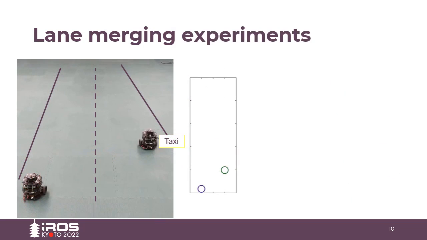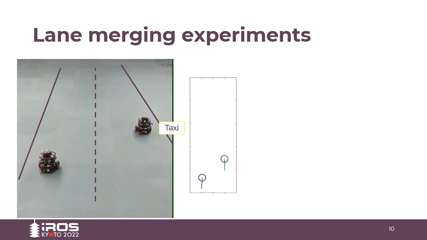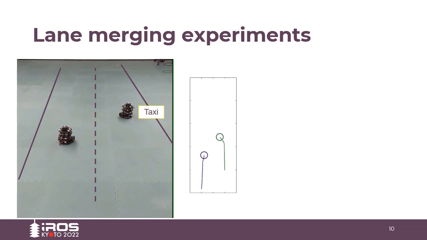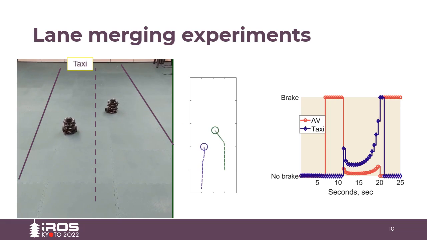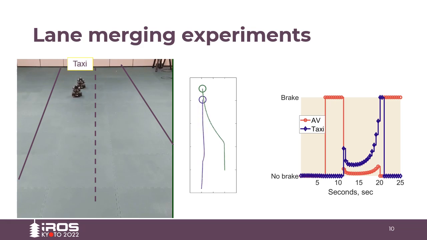This video shows a sample experiment with a forward trajectory followed by a lane change maneuver. We notice that the ego vehicle slows down when the taxi tries to merge in. The plot on the right shows a sample policy. The plot shows the probability of braking by both the AV and the taxi, and we observe initial and later braking by the AV. The taxi, on the other hand, does not brake during a lane change and might potentially brake, acting like an adversary at a later stage.